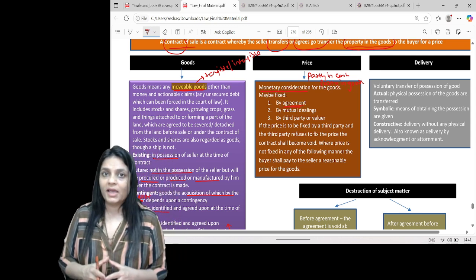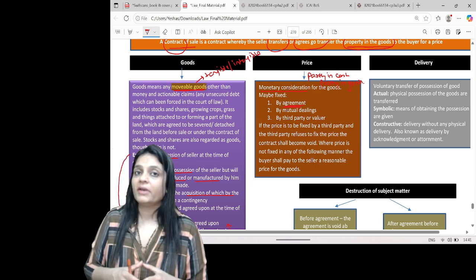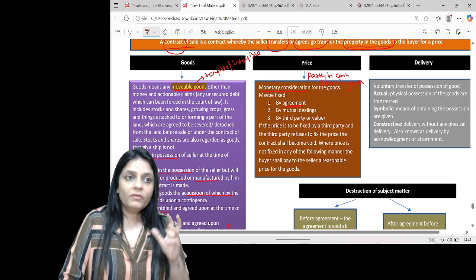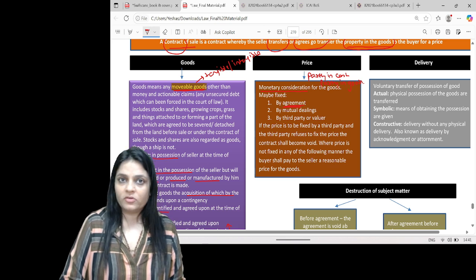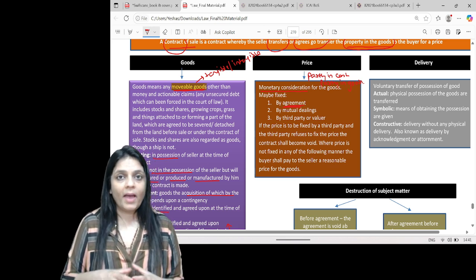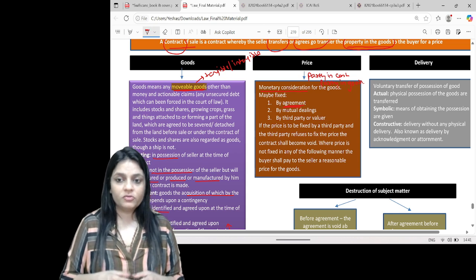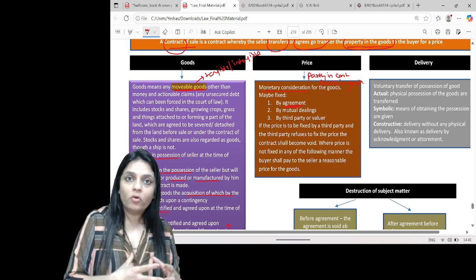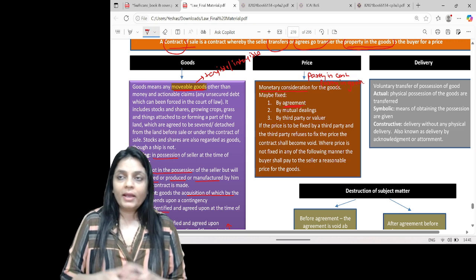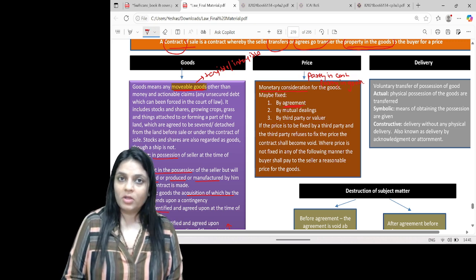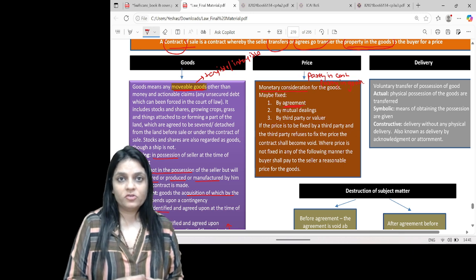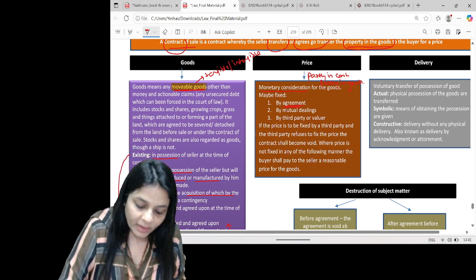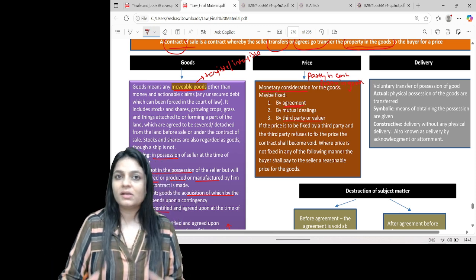By agreement, they can decide the price at which the buyer is ready to buy and the seller is ready to sell. That is known as buy agreement. It may happen that we have not fixed the price of the goods, and even though we have not fixed it, we have mutual dealings with each other. On the basis of these dealings, we have modes of fixing the price. Like, for example, I always sell you the goods at 10% below the market price. So even if I don't fix the price of the goods, I'll sell you the goods at 10% below the market price. The next one, it can also be fixed by a third party who's basically a valuer.